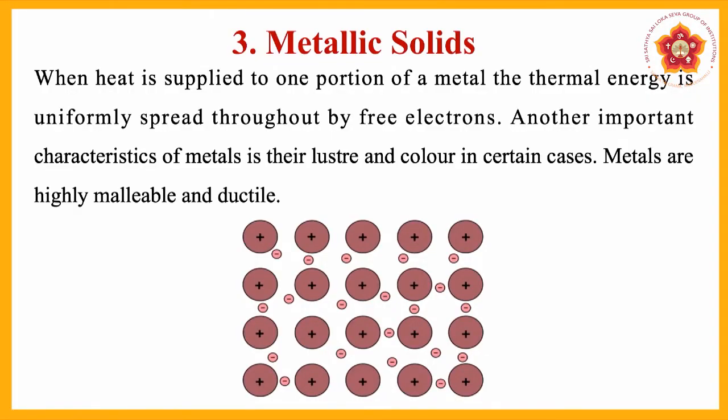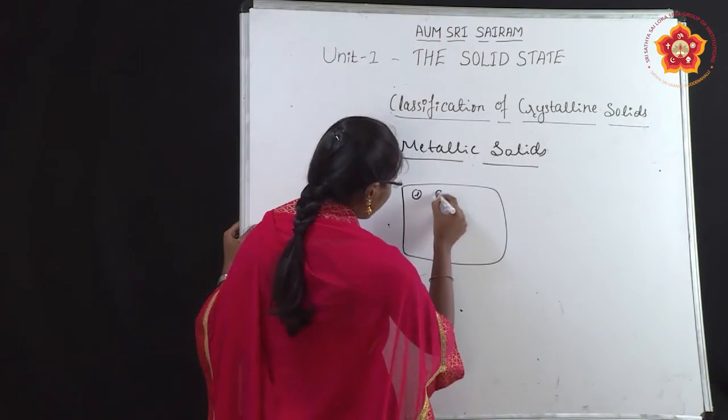Metallic solids: when heat is supplied to one portion of a metal, the thermal energy is uniformly spread throughout by free electrons. Another important characteristic of metals is their luster and color in certain cases. Metals are highly malleable and ductile. In the picture you can see positive and negative ions. The positive ions are round and bigger in size, and the negative ions are smaller. Consider a metal, in which the positive ions are here,